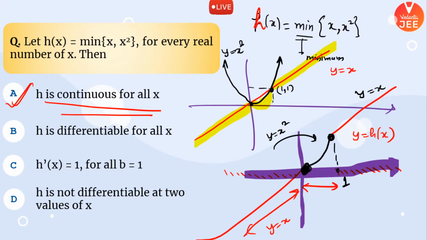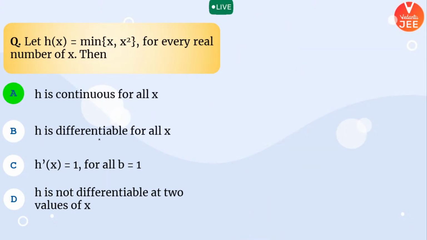Hence, these are the two sharp points, and at sharp points the function is not differentiable. Hence, your function is non-differentiable, right? It is only continuous. So I think everybody is clear with this, that A is the correct answer.